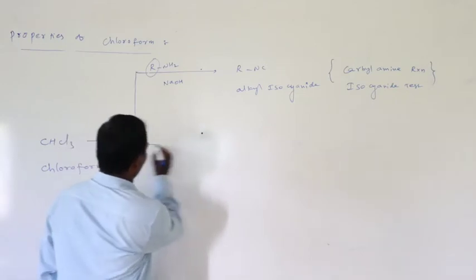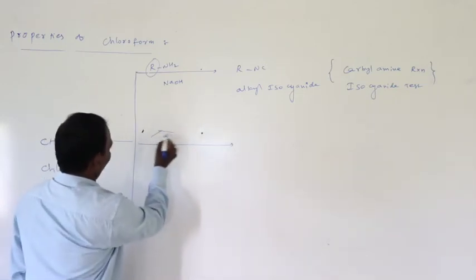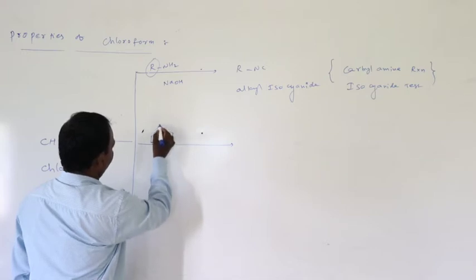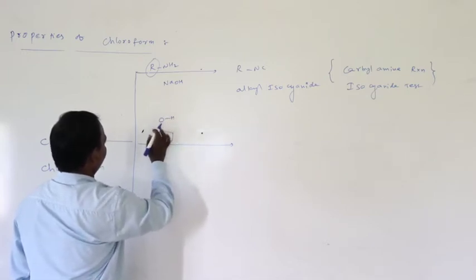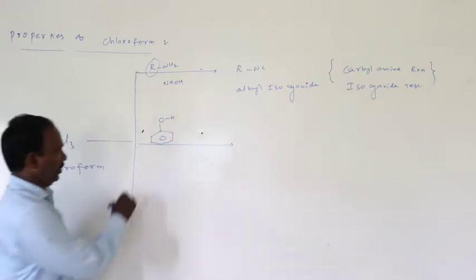Yes, and one more reaction. Chloroform is treated with phenol, C6H5OH.